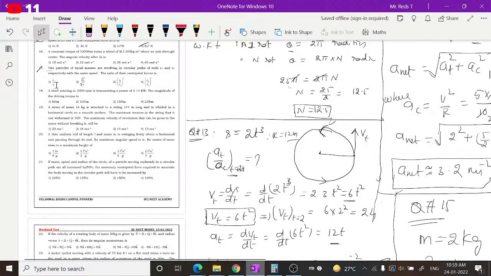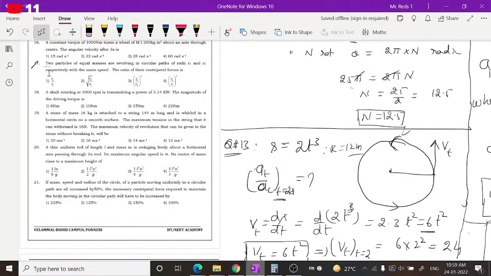The first option is r1 by r2, then r2 by r1. The ratio of their centripetal forces, of course, is the ratio between the forces. First to second means r1 by r2, second to first is r2 by r1. There is no other option than r1 by r2, so you have to take that only.